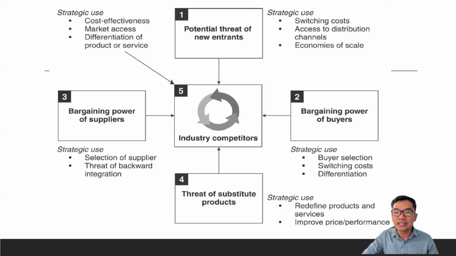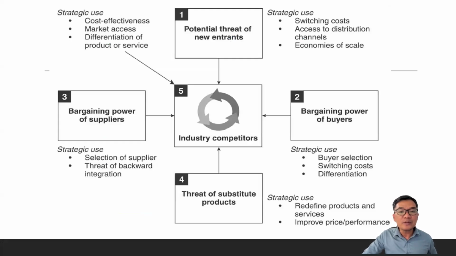It is the cost associated with changing the connection of that company or organization to the new one. Then access to distribution channels, of course, the distribution related to it, and economies of scale, or the number of products or services that you can provide.